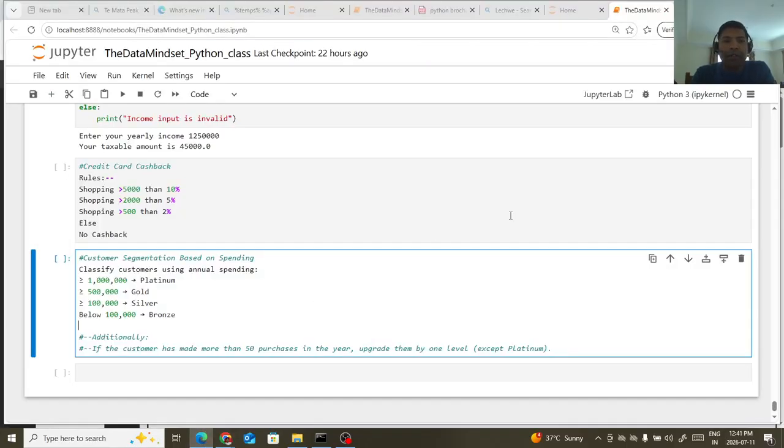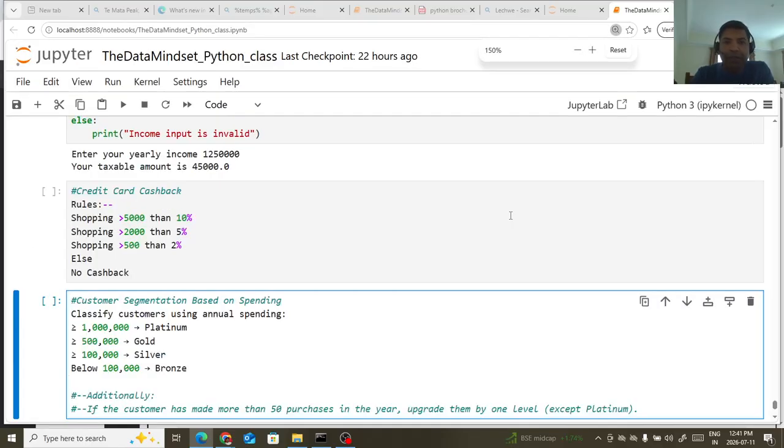Alright, so I have two problems for you guys. Let me zoom in a little so that you can see the screen. Here I have written two problems.